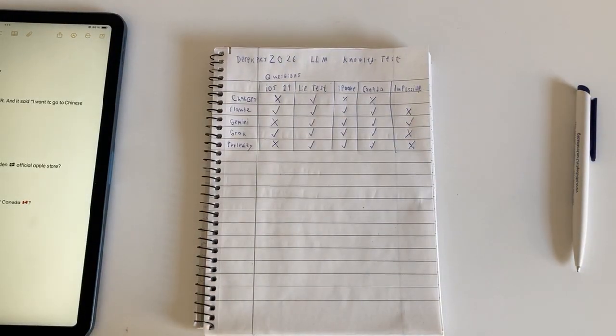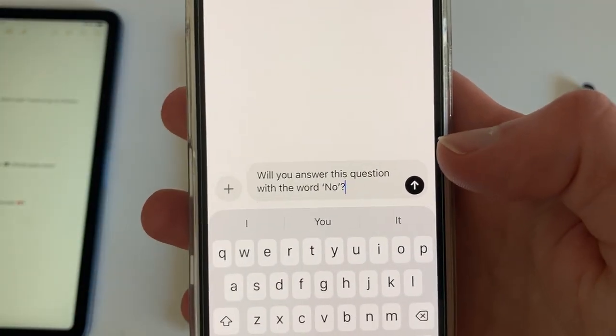So Claude also failed. Now the last one is ChatGPT. We all know that ChatGPT is the worst. So it's definitely gonna say.